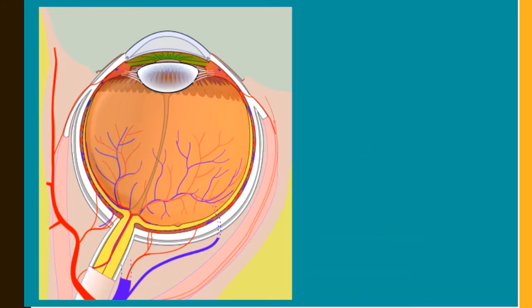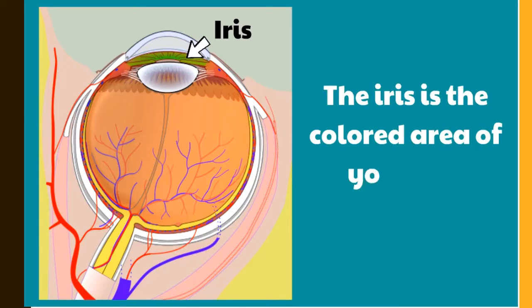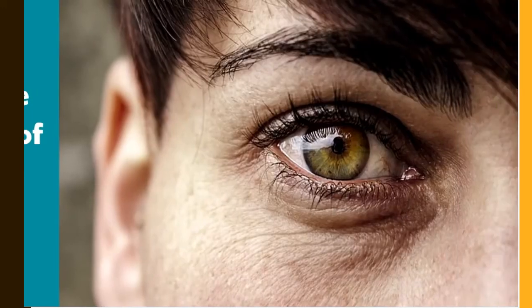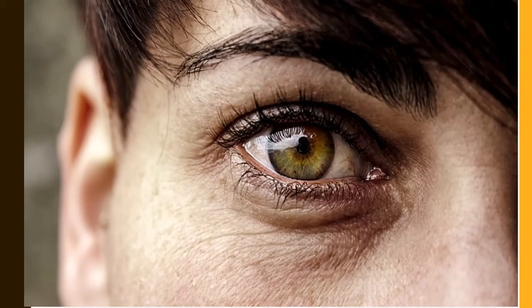The first part of your eye we're going to learn is the iris. The iris, right here on this drawing. The iris is the colored area of your eye. So when you're looking at someone, the colored part of their eye is called the iris, right here.